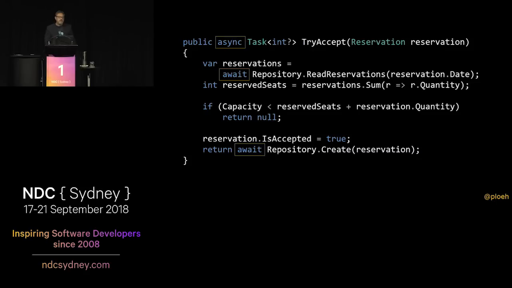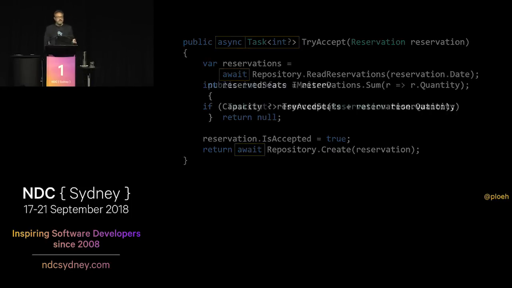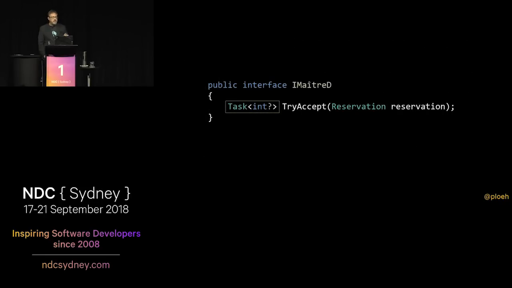We can just add async and await various places. That basically solves most of the problems. But we have to change the return type to Task of nullable int as well. And this breaks something else, because by changing the return type, it no longer compiles because the interface didn't define TryAccept like that. So we also have to go to the IMaitreD interface and change the return type here as well. So I think this is even more leaky because I can sort of accept that a repository interface, everyone knows that the repositories are really just databases.